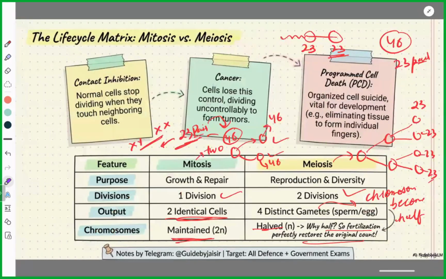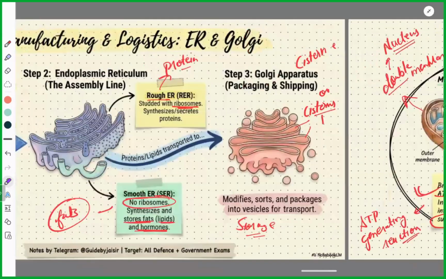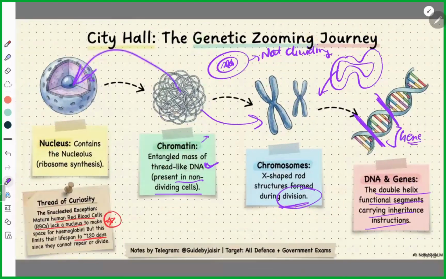Does every cell have its own chromosomes? Yes, definitely. Because chromosomes are present in chromatin material, and chromatin material is an integral part of the nucleus. So the nucleus is there in every cell, so ultimately chromosomes are also there. Got it?